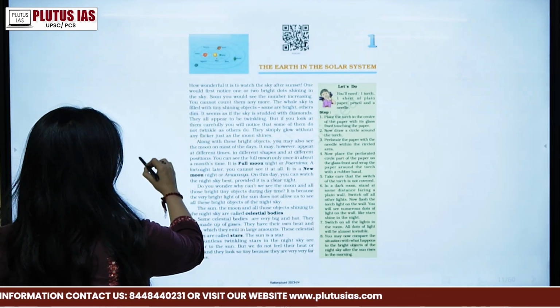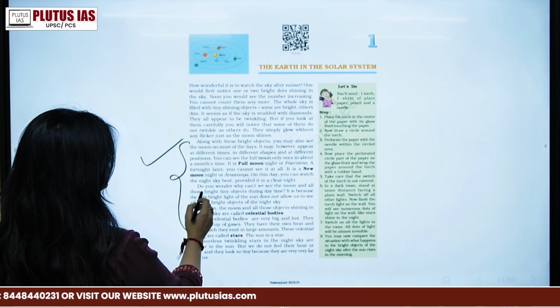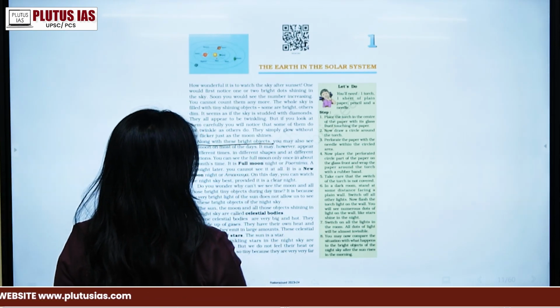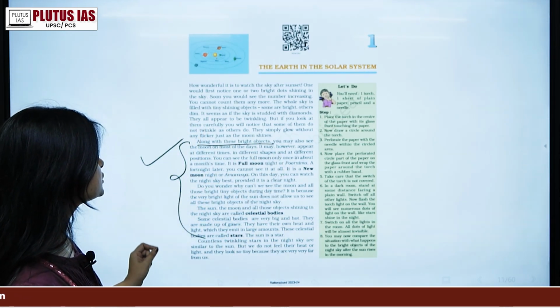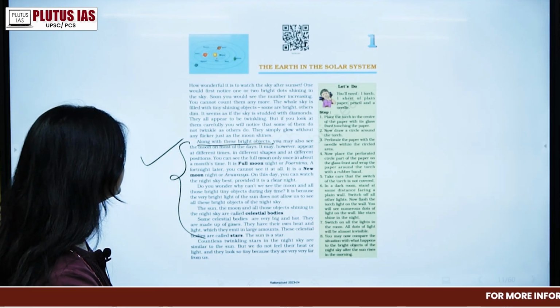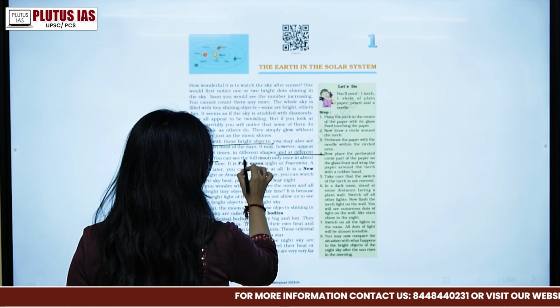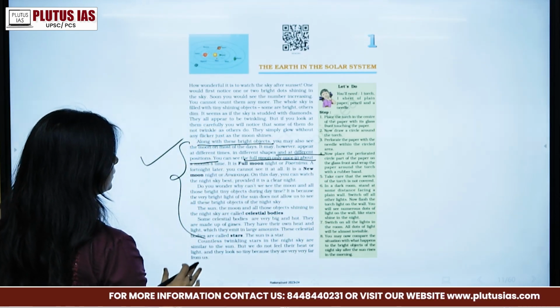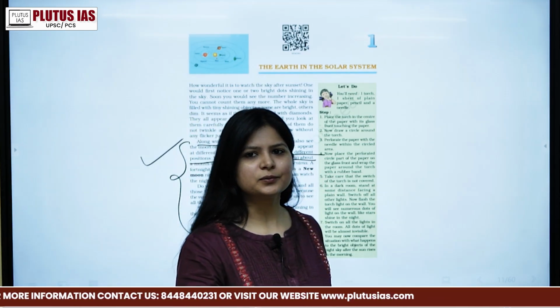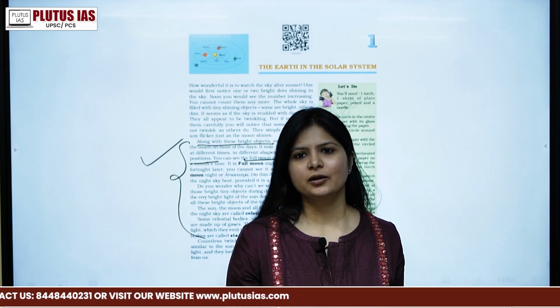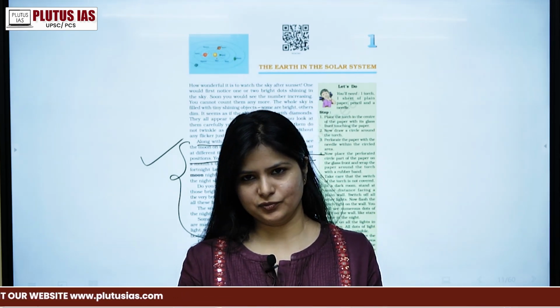Taking on the major part, along with the bright objects, you may also see the moon on most of the days. It may, however, appear at different times in different shapes and different positions. You can see a full moon only once in about a month. As everybody knows, we have two types of moon, right?